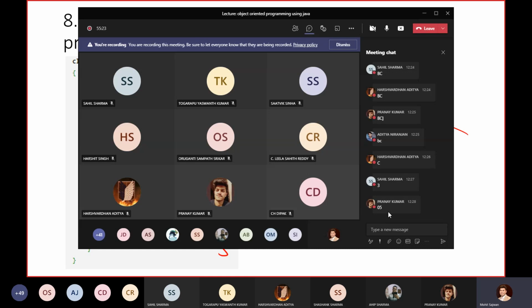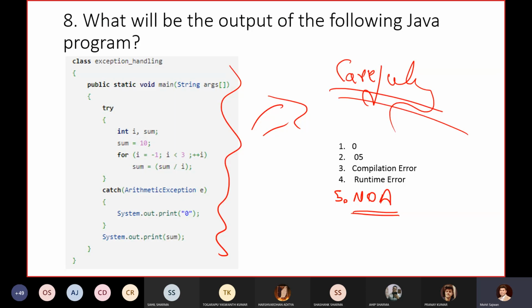I got one answer from Pranay, that is 05. So now let's see whose answer is correct. What about others? Only two answers till now.